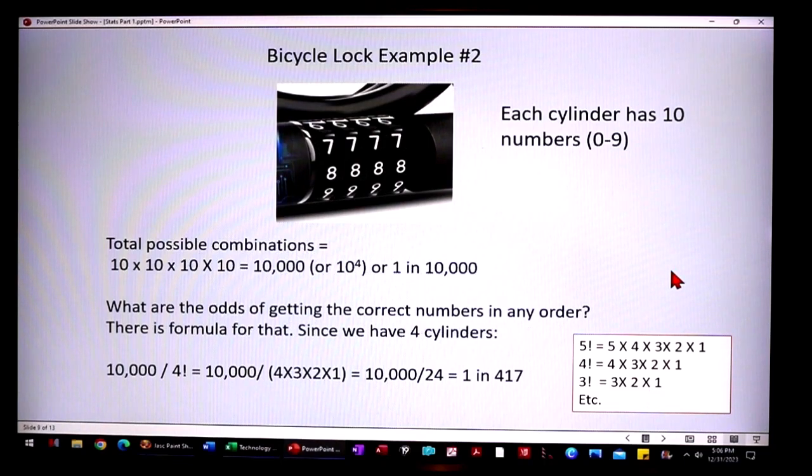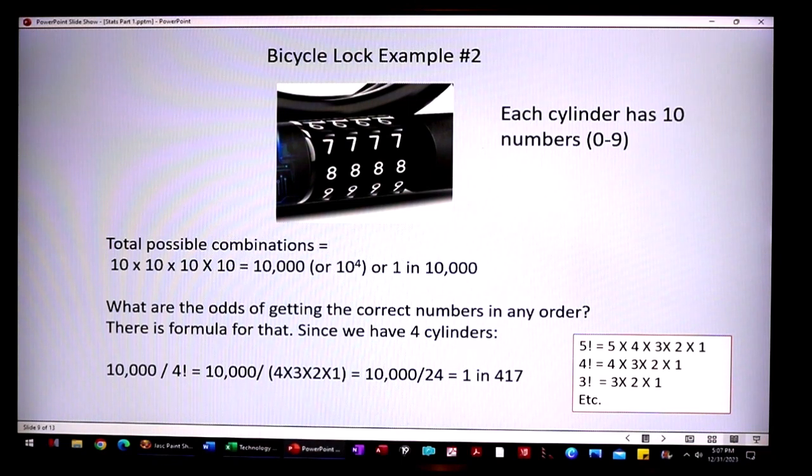Okay, this is example number 2. Now this is a little bit more complicated than the previous bicycle lock, because we want to ask the question: what is the odds of getting the correct numbers in any order? This is like the lottery. You can get the numbers in any order because the numbers are taken out once they're chosen. So there's a formula for that.